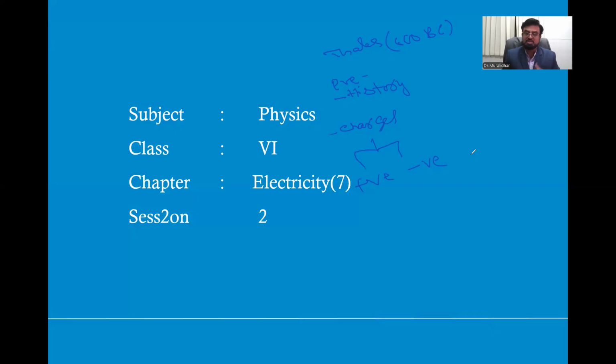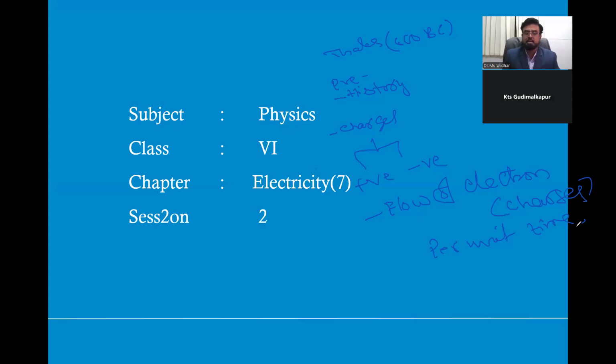So finally what he concluded is the flow of electrons. Flow of electrons in unit time is called electricity. Flow of electrons or flow of charges, either positive or negative, per unit time. In a particular time, how many electrons are flowing across a particular area is defined as electric current. Clear?